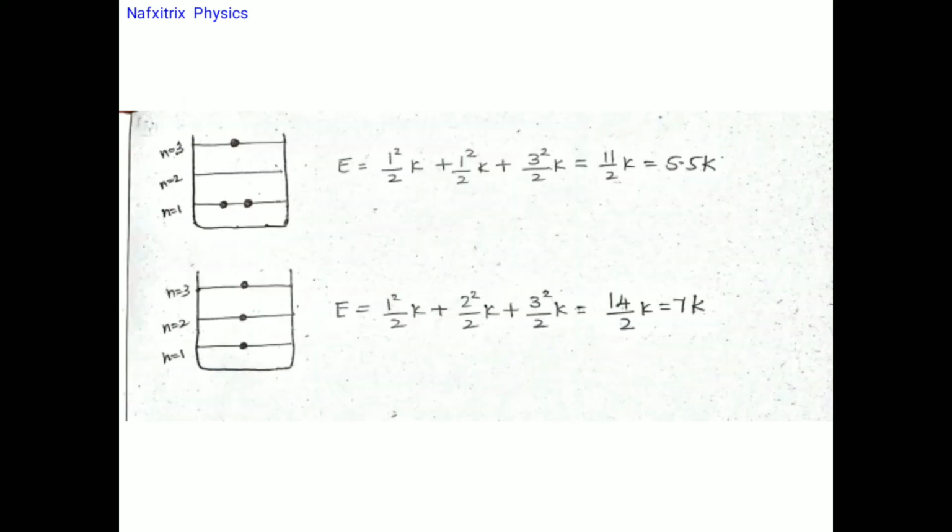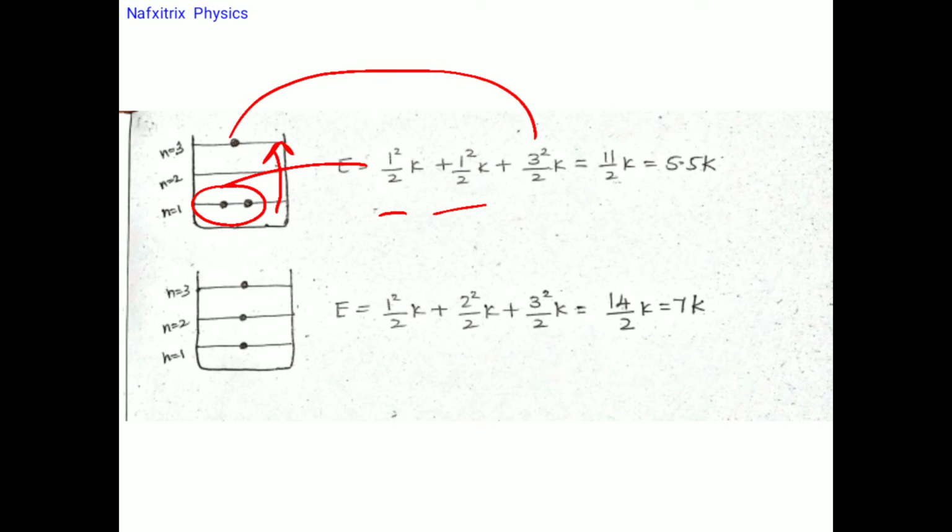And next, instead of sending the third boson to the second energy level, we are sending it to the n equals 3 level, because the 3rd level means 3 square, 9. So let us see what comes here. For the first two bosons which are in the n equals 2 level, 1 square by 2, 1 square by 2, this is for these two bosons. And for this boson, 3 square by 2. So 9 plus 1 plus 1, that is 11 by 2, that is 5.5k.